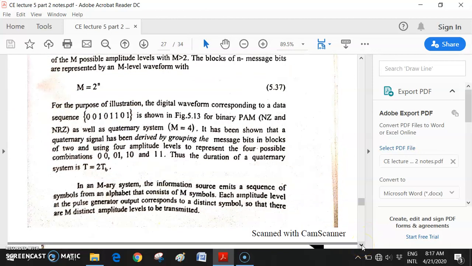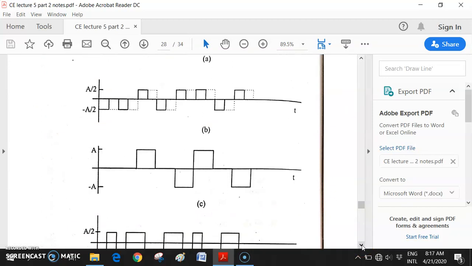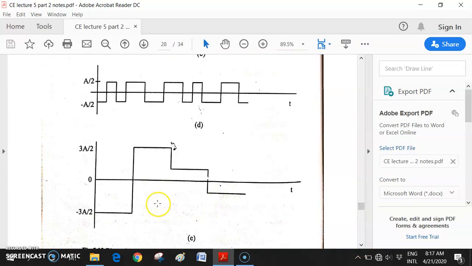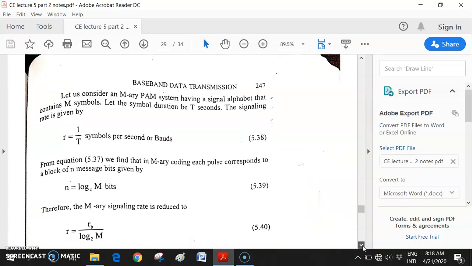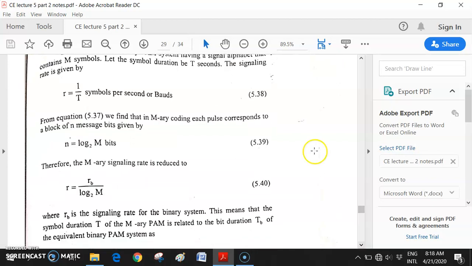Now in your channel encoded waveform, you are getting only 4 levels: level 1, level 2, level 3, level 4. Now you will get 8 distinct levels. That depends on the transmission side. The people sitting on the transmission side will decide which type of signaling to incorporate. The number of levels M will be decided by them only. So this is the general formula.